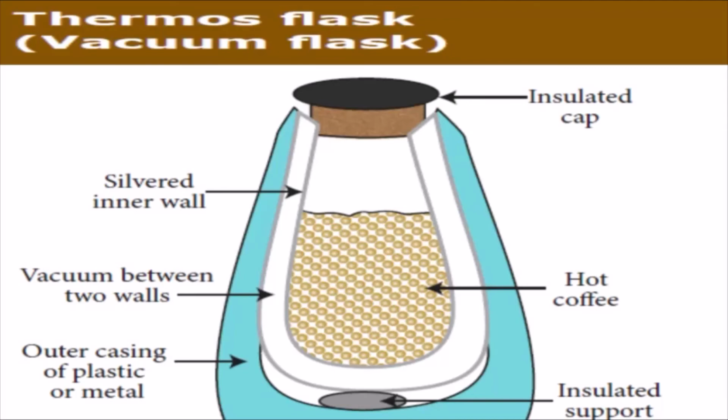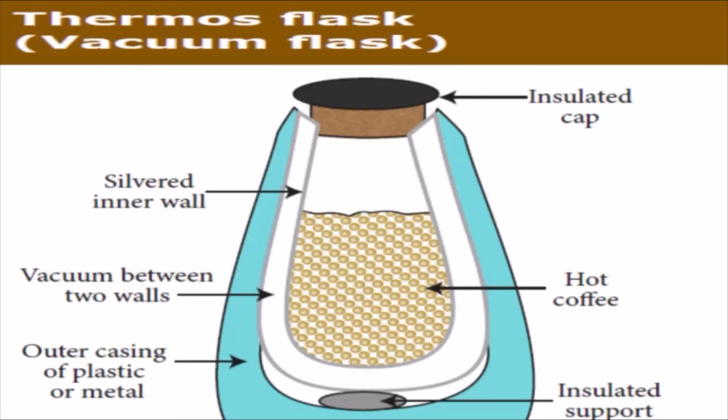Working of thermos flask. A thermos flask has double walls which are evacuated. It is silvered on the inside. The vacuum between the two walls prevents heat being transferred from the inside to the outside by conduction and convection. With very little air between the walls, there is almost no transfer of heat from the inner wall to the outer wall or vice versa.